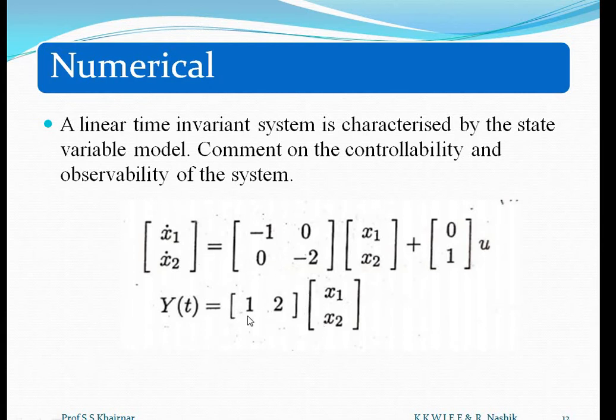So this is the system model, the state variable model. The first is the state equation, the other is the output equation, and both together give the state variable model of the system, and we have to comment whether the system is controllable or observable.